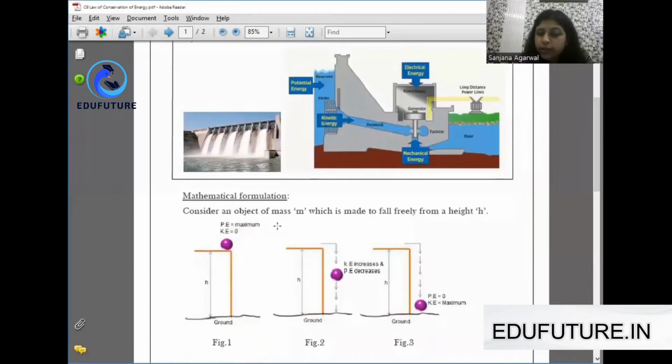Consider a ball of mass m which is resting at height h of a building, and there are three figures you can see: instant 1, instant 2 and instant 3. Because it is at a certain height from the ground, it possesses potential energy, and once we make it fall freely, it will start possessing kinetic energy.